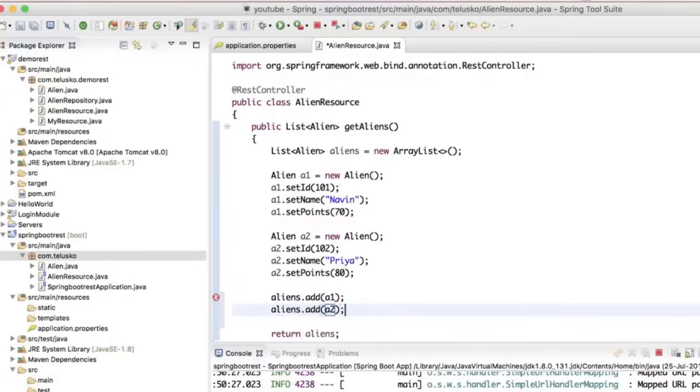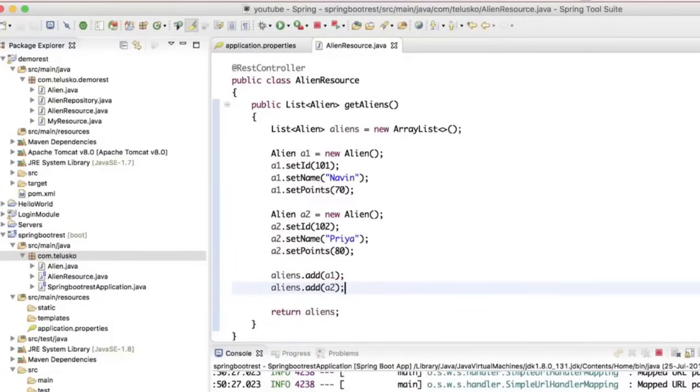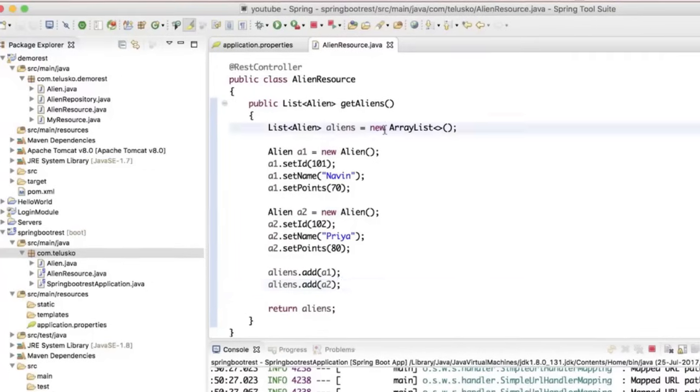Let's add A2. Okay, so we have added these two objects. Everything should work now. So before running this code, I have this question for you. Will this work? Think about it and let's see the answer now.